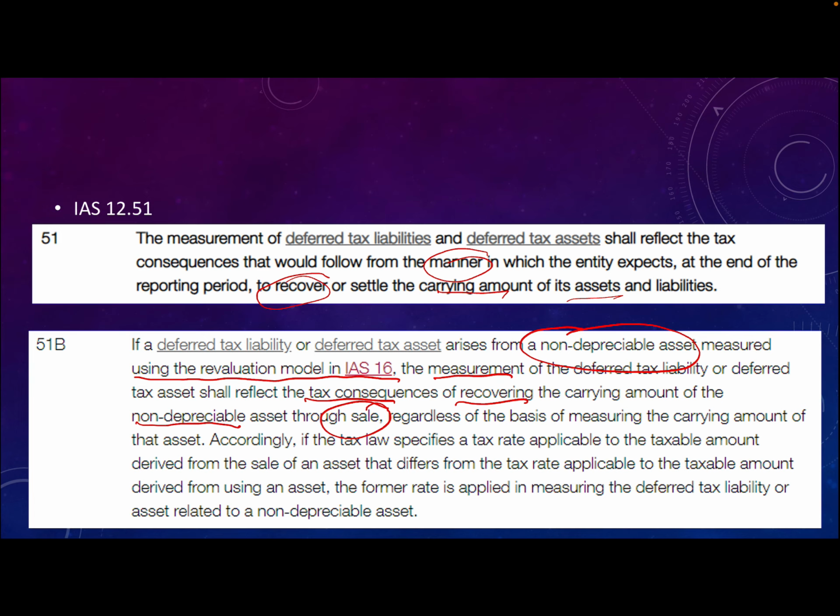So up to now, when we did our calculation for deferred tax for land, we had our carrying amount for land, and then we would say, okay, we are going to use that land in future to get taxable economic benefits. Therefore, the tax base will be the amount that will be deductible in future. And then we said, okay, that is 0.